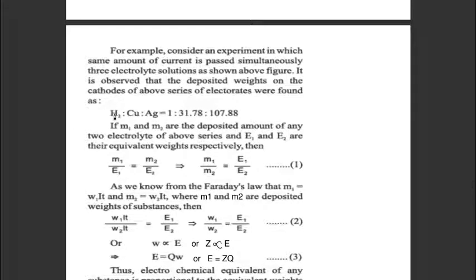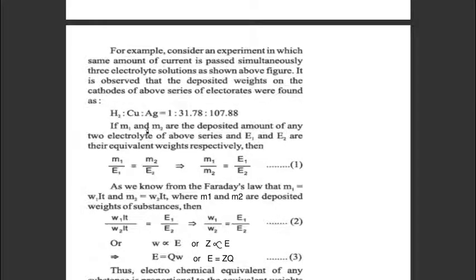So if we consider all these three cells, we get hydrogen gas from the sulfuric acid electrolytic cell, copper from the copper sulfate cell, and silver metal from the silver nitrate cell. The masses deposited at the respective cathodes are 1, 31.78 and 107.88 gram, and these are their equivalent weights also. So the masses deposited are directly proportional to their chemical equivalent weights.